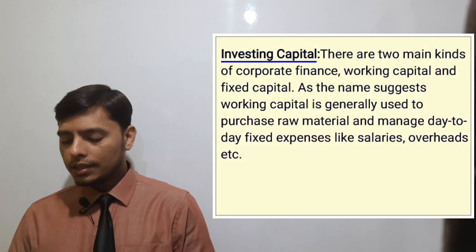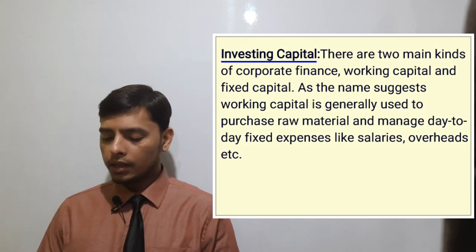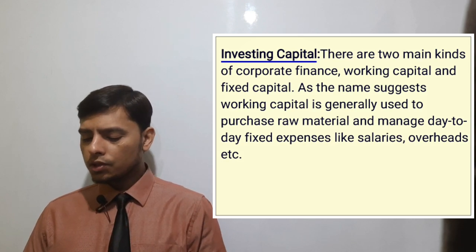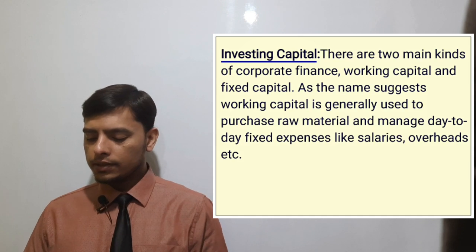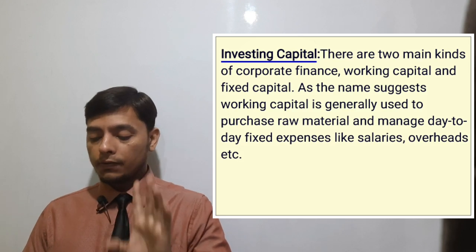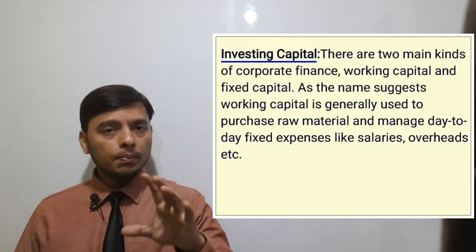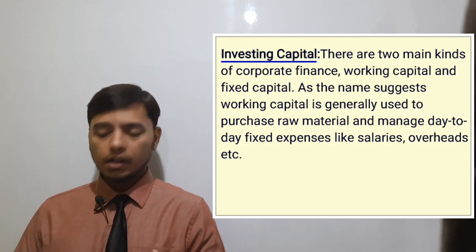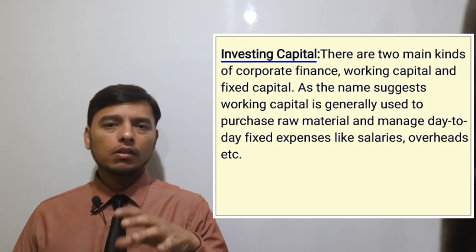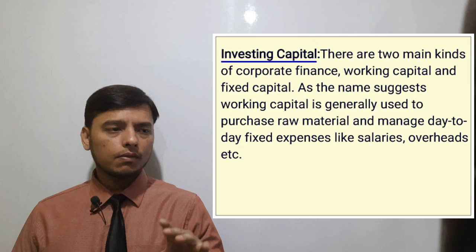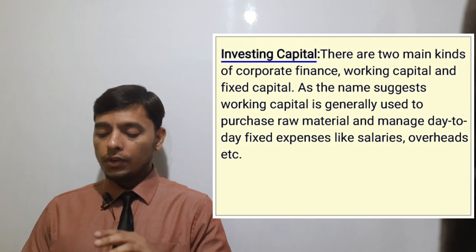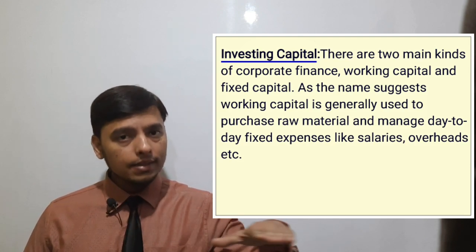And the last one is investing capital. There are two main kinds of corporate finance: working capital and fixed capital. As the name suggests, working capital is generally used to purchase raw material and manage day-to-day fixed expenses like salaries, overheads, etc. We have to maintain a regular flow of funds regarding working capital and fixed capital. Fixed capital is not a regular source of finance. It is done once in a blue moon in the life of a business. So we have to maintain and stabilize the fund.